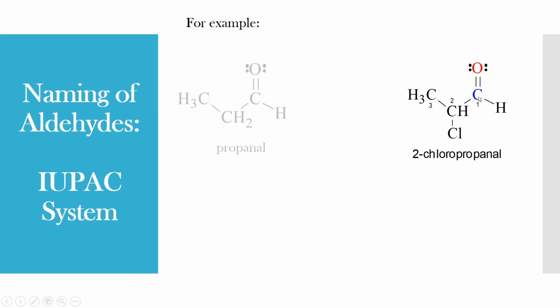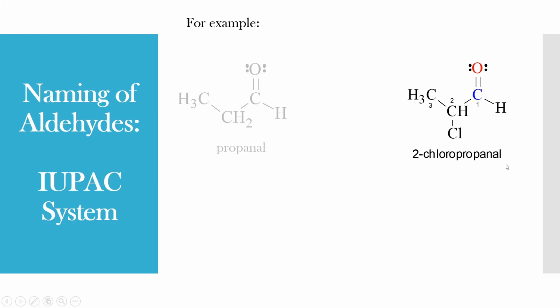The next carbon gets number 2 and the next carbon gets number 3, and so on if we have more carbons attached. But here we have only 3 carbons. The 3 carbon alkane is called propane. Since it is an aldehyde, we get propanal.